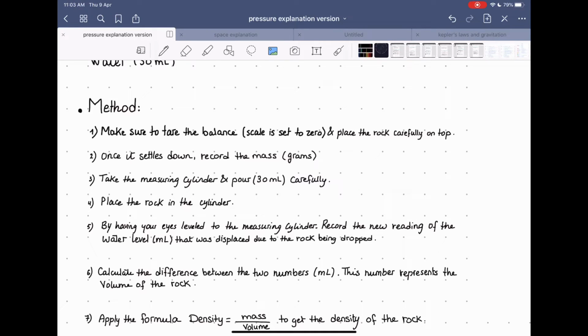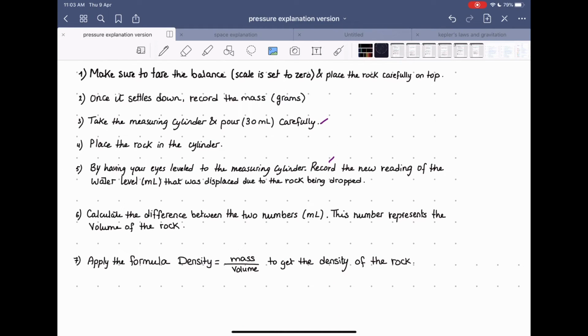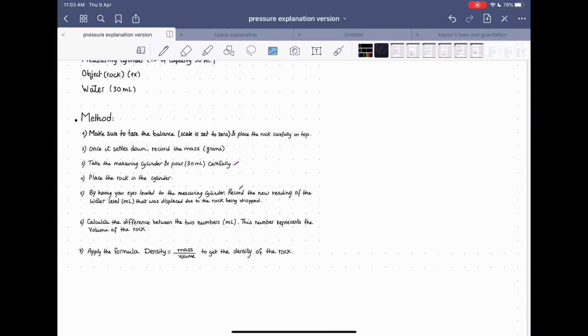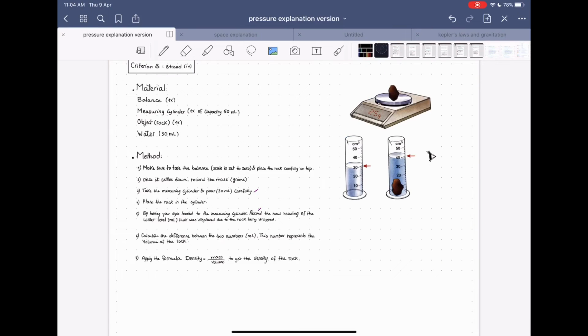Place the rock in the cylinder. Then, by having your eyes leveled to the measuring cylinder, record the new reading of the water in milliliters, and then you calculate the difference between this measurement and this one, and you'll get the volume of the object, because the volume of the object will actually displace the water above it. And then by applying the formula, density is mass over volume, you'll then get the density of the rock. And that's one example.